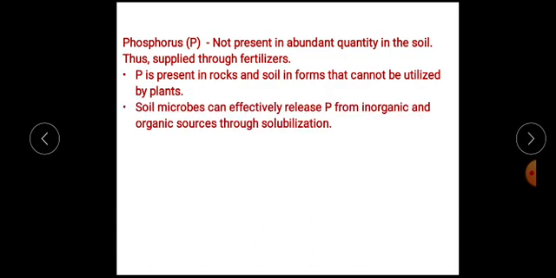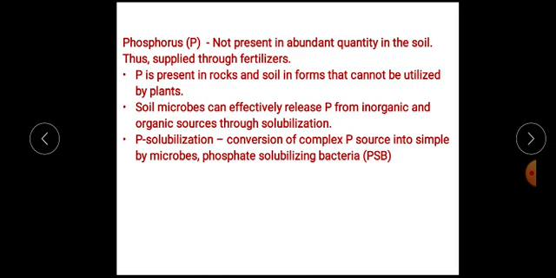So there are microorganisms which make this phosphorus available to the plants. That means these microorganisms are responsible for releasing phosphorus from inorganic and organic sources, that means from soil and rocks, through the process of solubilization.